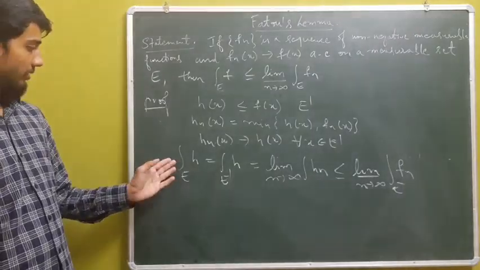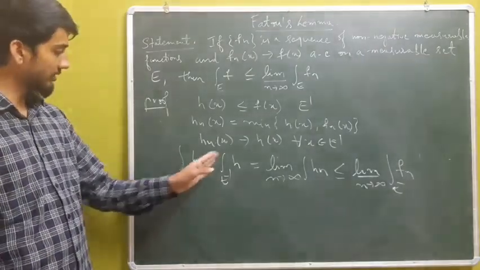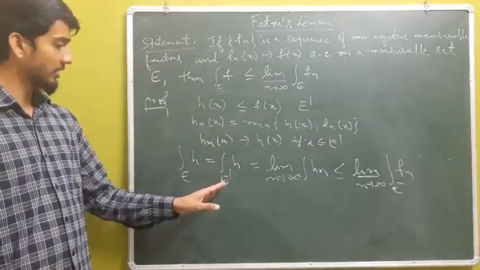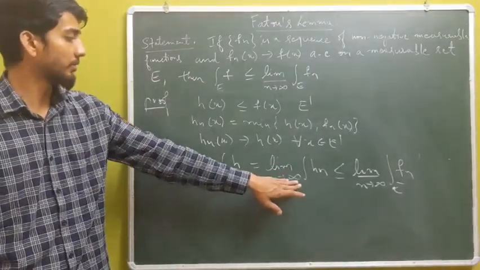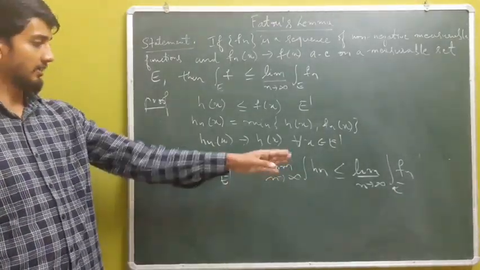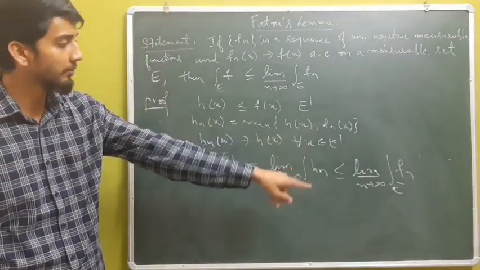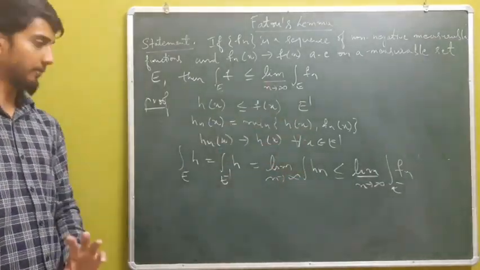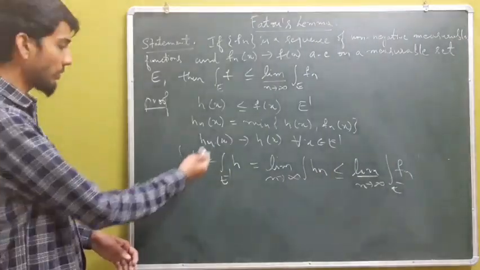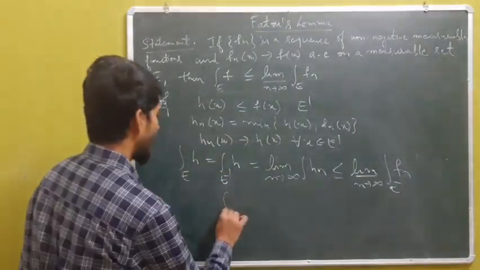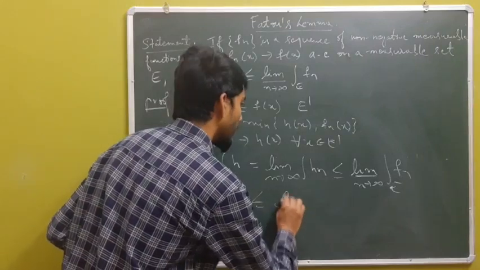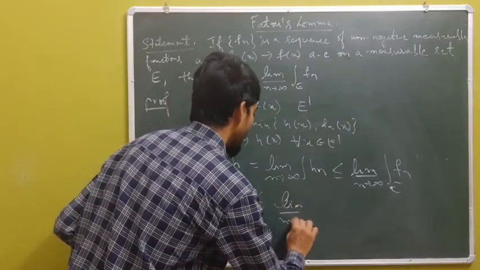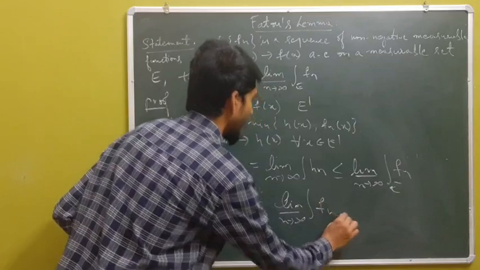So now we have integral of h, which is the same as integral of h over e dash, and this is, by the bounded convergence theorem, limit of integral of hn, and that is less than or equal to limit inferior of integral of fn. Now taking supremum over h, I can have integral of f over e to be less than or equal to limit inferior of integral of fn.